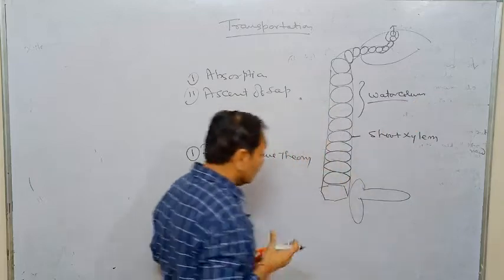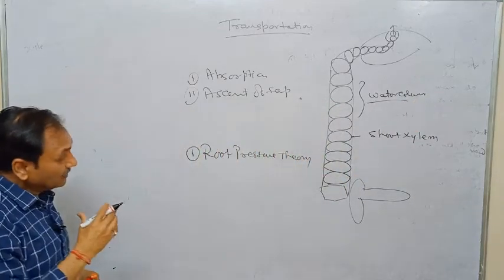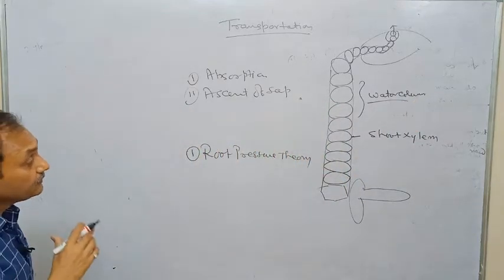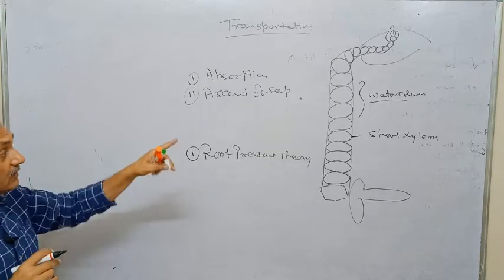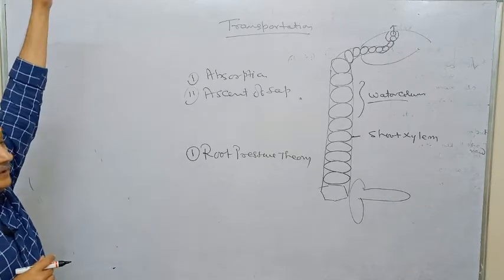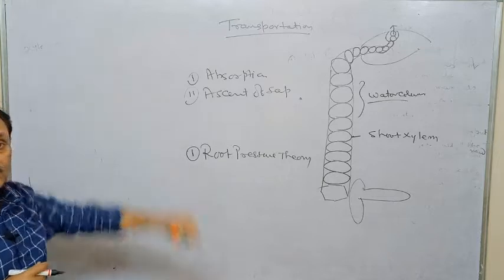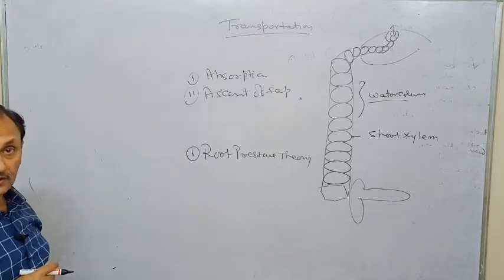Now the question is whether the pressure is enough to make that water column in a 20, 30 or 40 meter long tree.